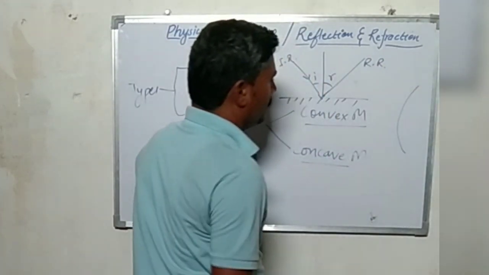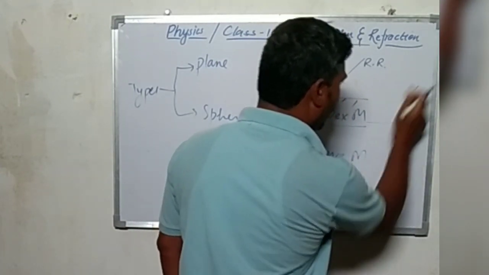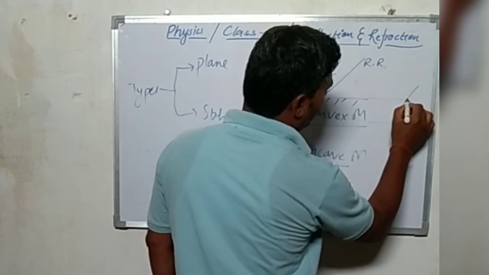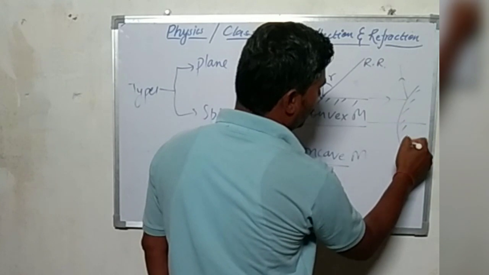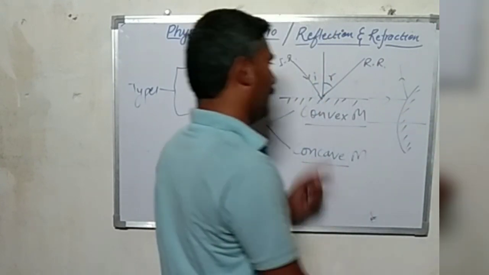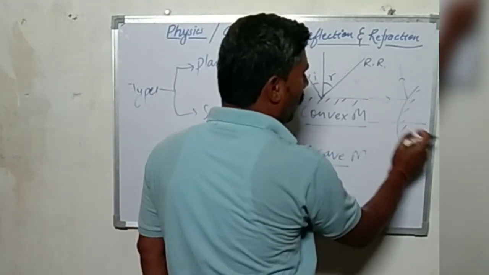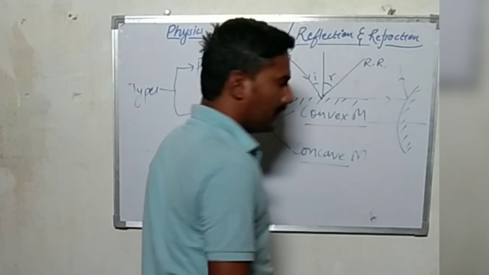The outer bulge of any spherical body, if acting as a reflecting surface, then that mirror is known as a convex mirror. The inner side of such a mirror is painted with some color.